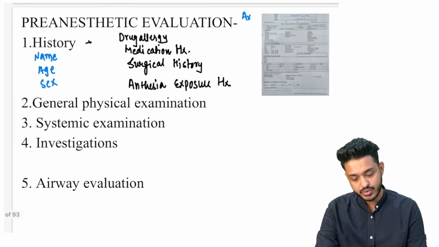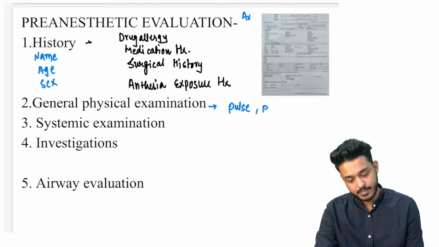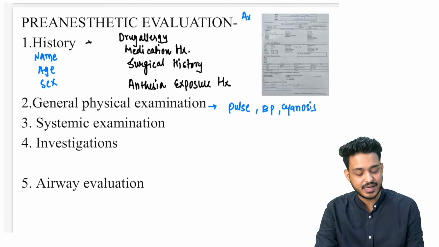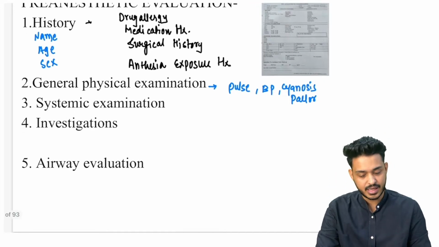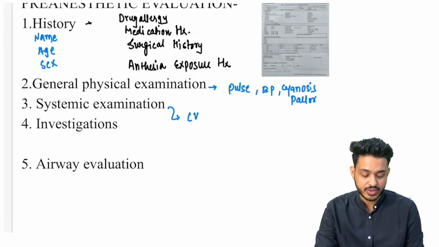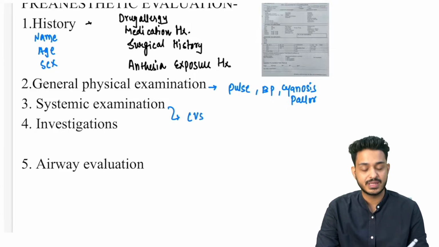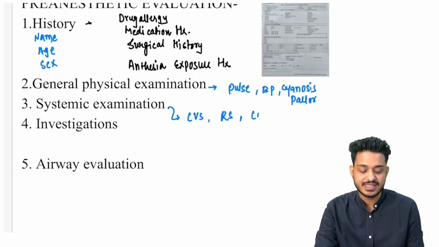Then we do a general and systemic physical examination. In physical examination, we check pulse, BP, and cyanosis. Are there any signs of cyanosis? Is there any pallor? Pallor and fatigue are features you will find in anemia cases. Then we do the systemic examination, where we check particular systems of the person, like the cardiovascular system, respiratory system, CNS, and GIT.